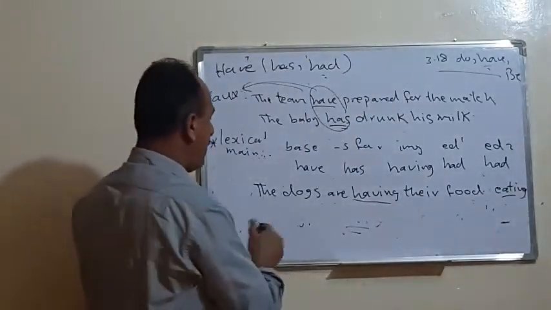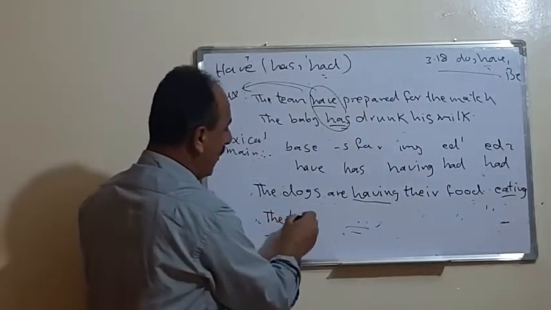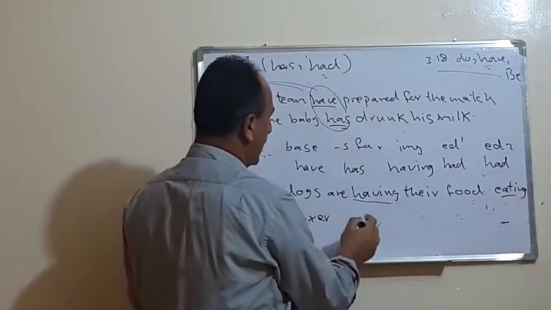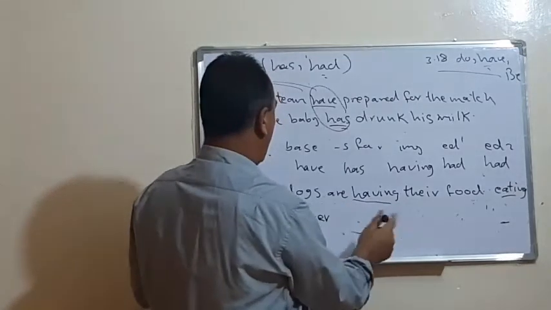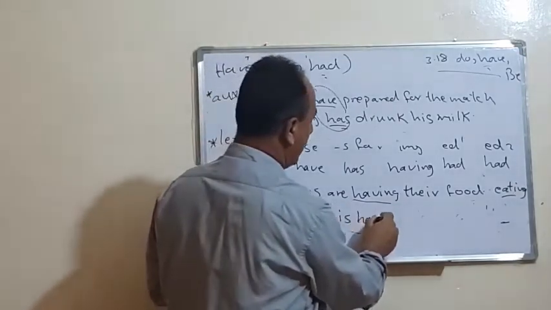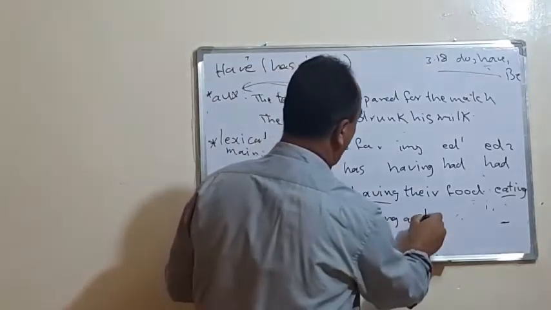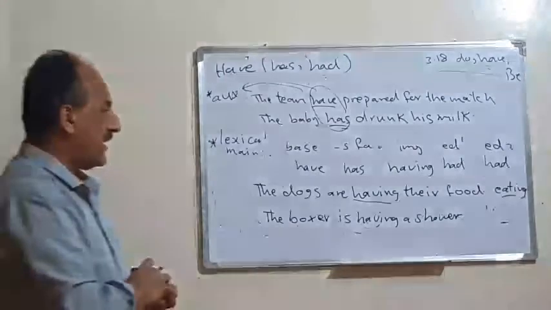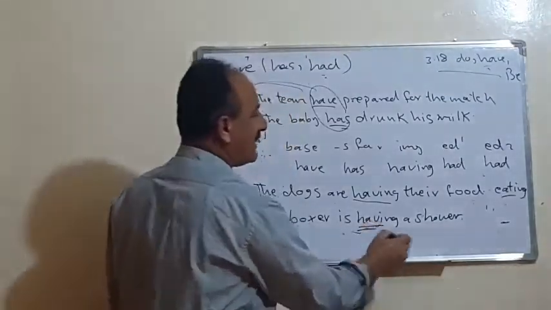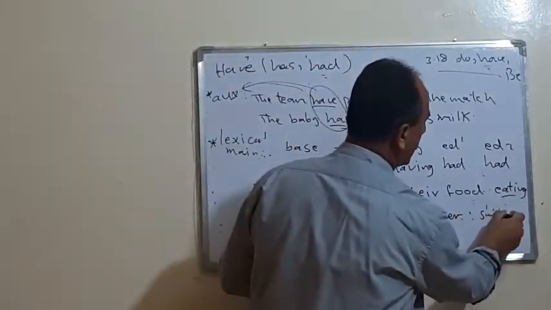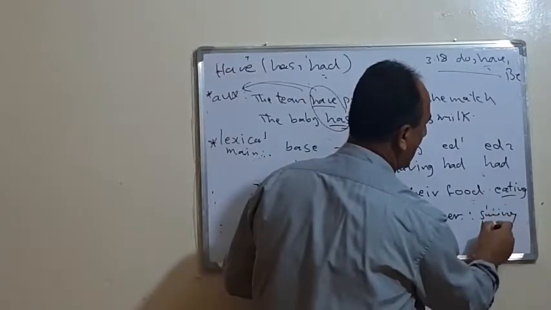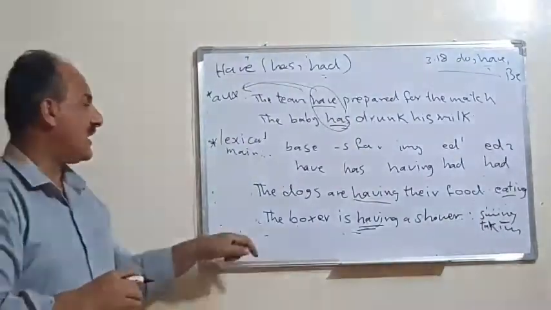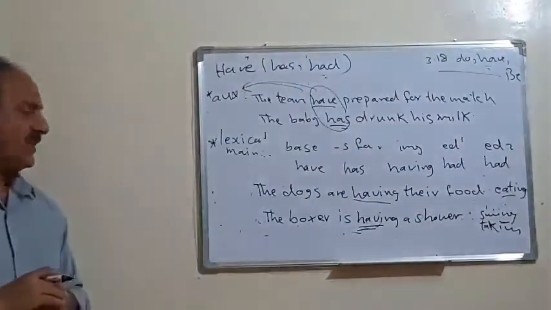Or we say, for example, the boxer is having a shower. Here it means taking a shower. Or we say, for example, the students are having their exam, meaning writing the exam.